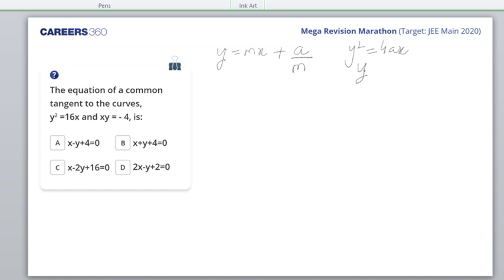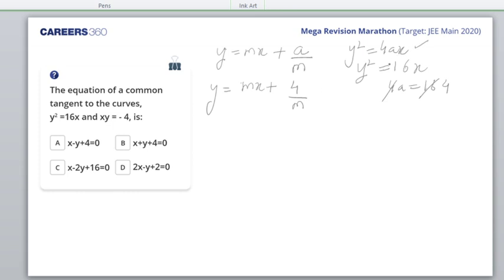The parabola given to me is y square is equal to 16x. So 4a is equal to 16, so a I get as 4. So the tangent is of slope m: y is equal to mx plus 4 by m. This is any tangent of slope m to this parabola.